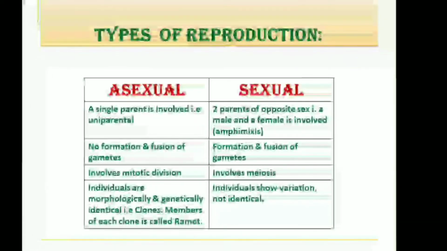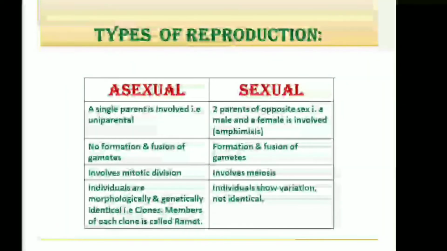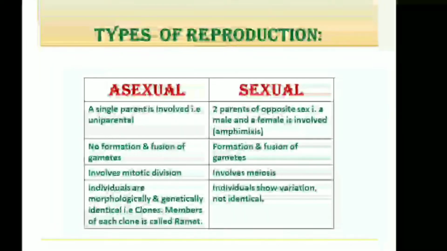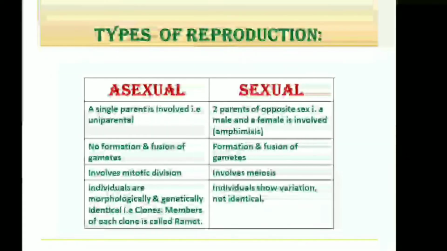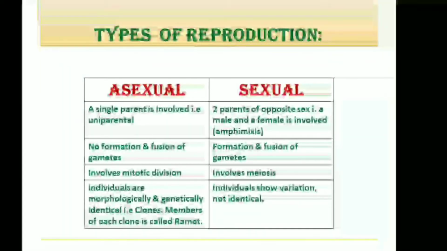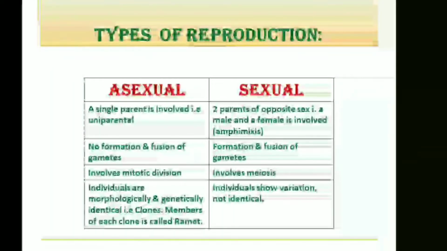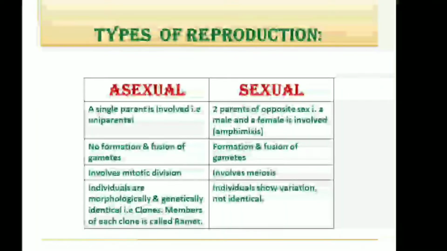For your easy understanding, I have made 2 columns here showing the differences between these 2 modes of reproduction. Asexual reproduction, a single parent is involved. That is, it is uniparental. In case of sexual reproduction, 2 parents of opposite sex, that is a male and a female, are involved. And it is known as amphimixis.